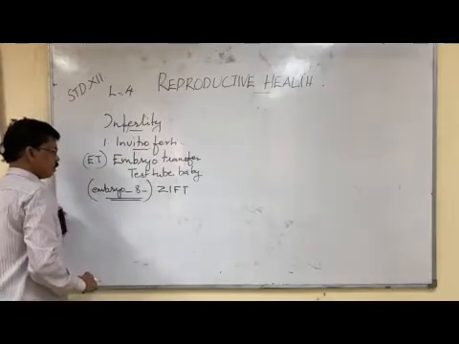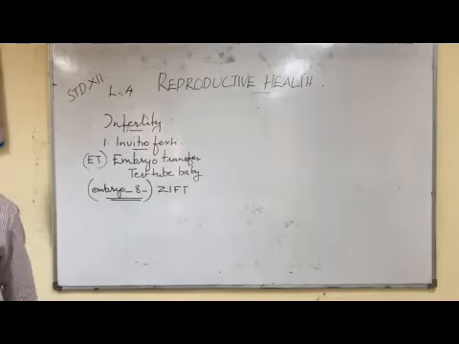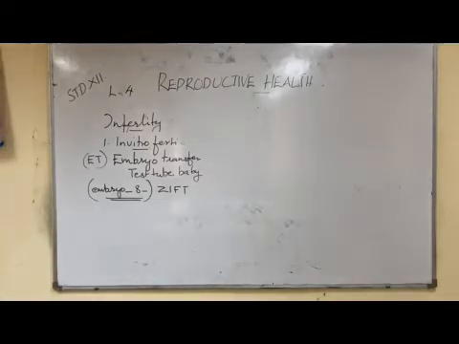So in zygote intrafallopian transfer, the embryo up to the 8 cell stage is allowed to divide outside of the body.